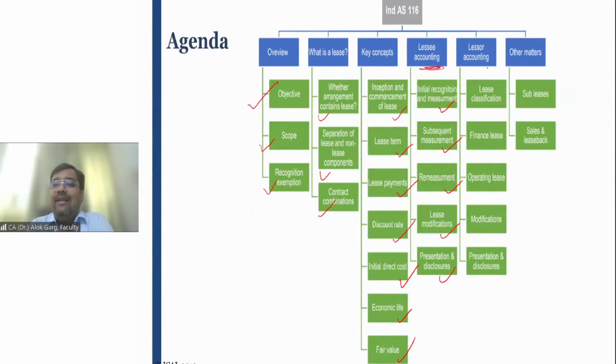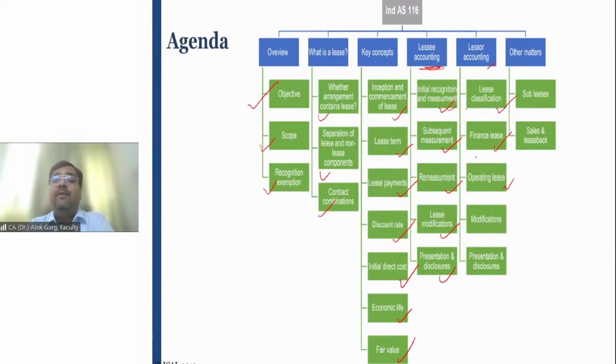I'll also be covering lessor accounting, right? Because it is part of Ind AS 116, and we will discuss in lessor accounting the classification of the leases. From the lessor perspective, the operating and finance lease concept is there, but from the lessee perspective, there is no concept of operating lease and finance lease, and that is why this lease classification box is not there in lessee accounting. Then we will be talking about what is a finance lease, what is the operating lease, and